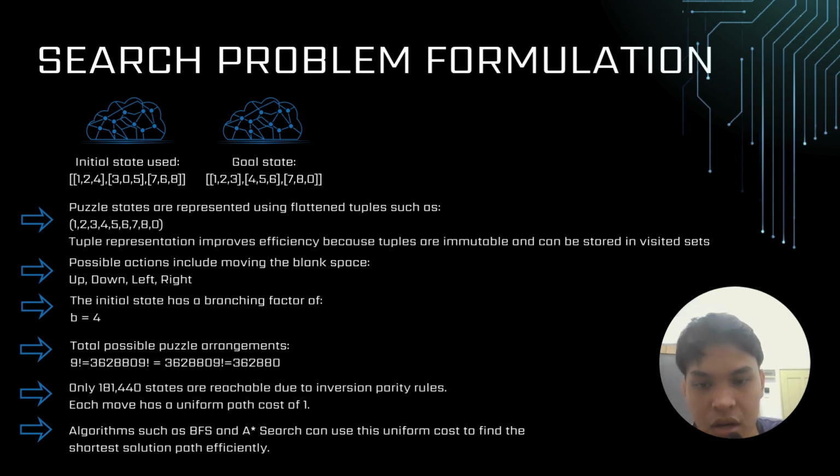Finally, we apply a uniform path cost of 1 for every move made. This means that the total cost of a solution is simply the number of steps taken. By defining the problem this way, we enable algorithms like BFS and A star search to mathematically identify the shortest, most optimal path to the solution.